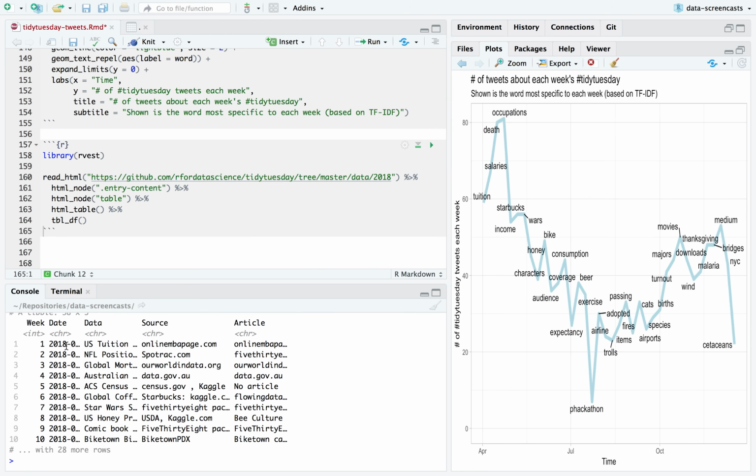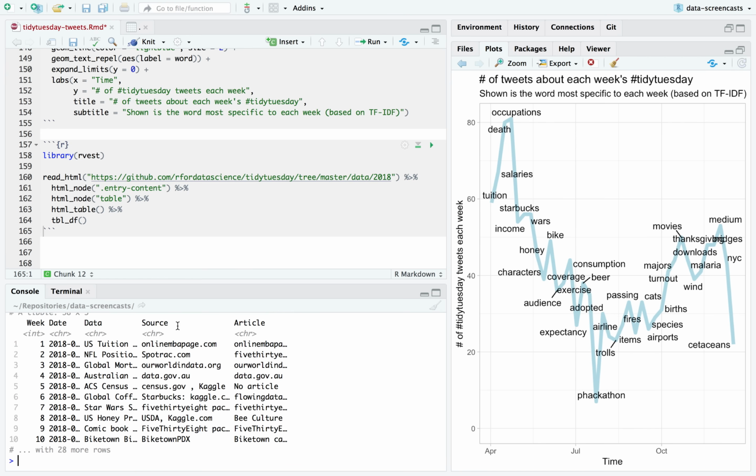All right, here it is, and then I get week, date, data, source, article. So if I wanted to bring in the full names, I could have done that. So this was an unusually easy scrape.